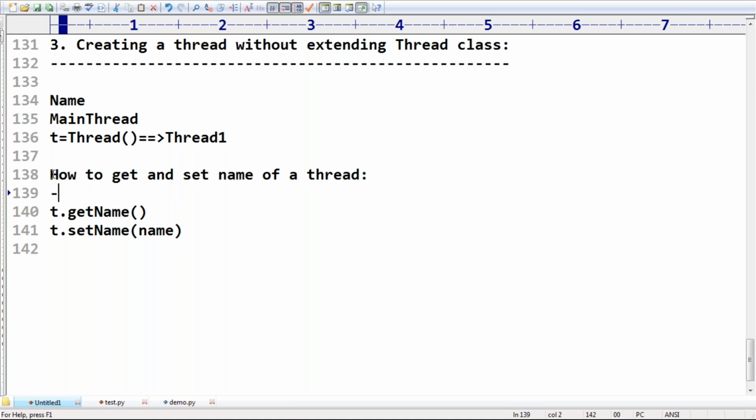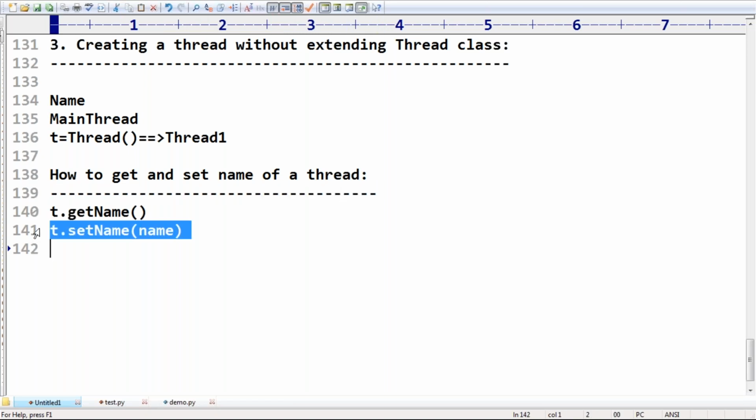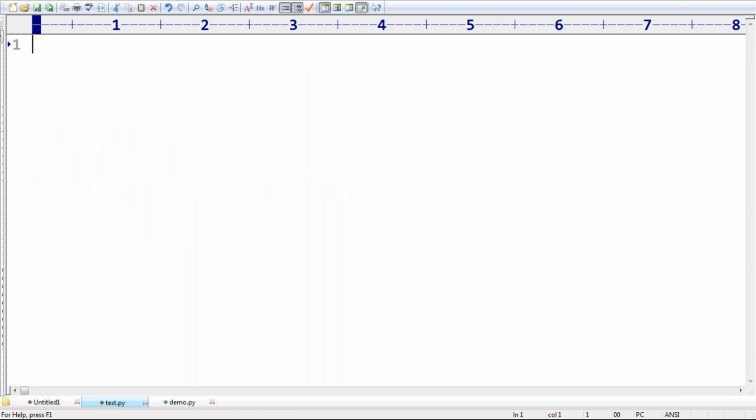This is the thing you should be aware of: t.getName() and t.setName(). By default you can get the name. Clear? Are you getting? How you can do that, that part I will take care of. Here, from threading import *. I'm writing it every time so that the code gets injected in your mind.